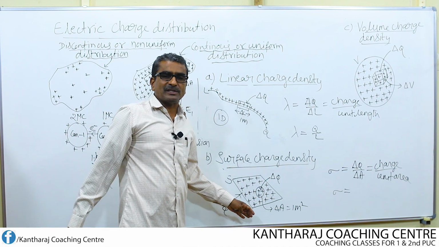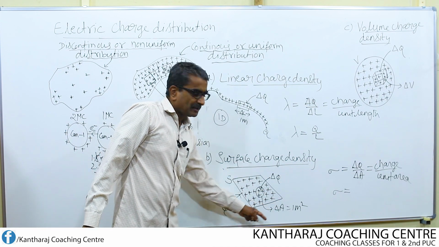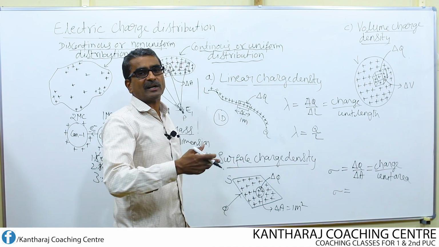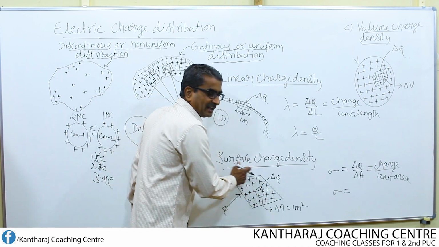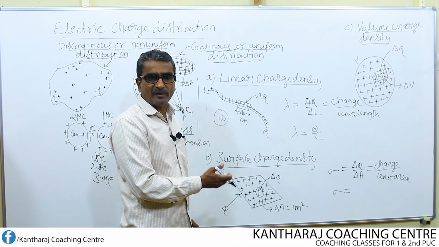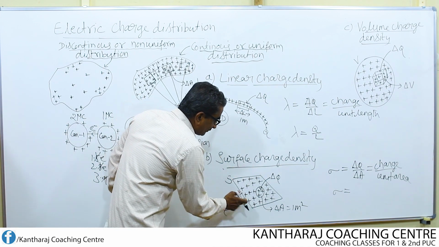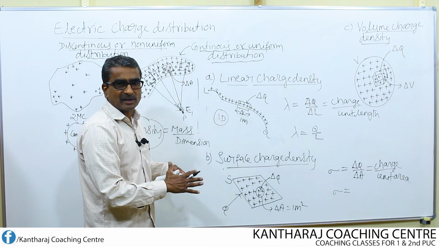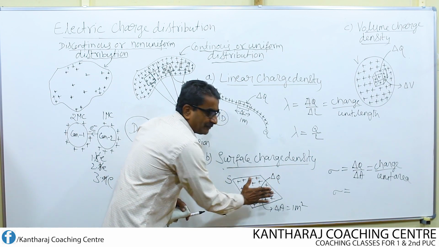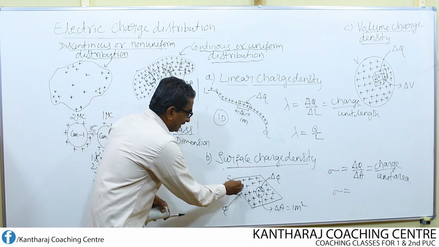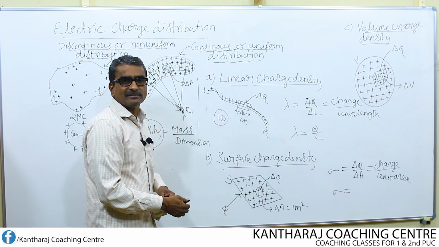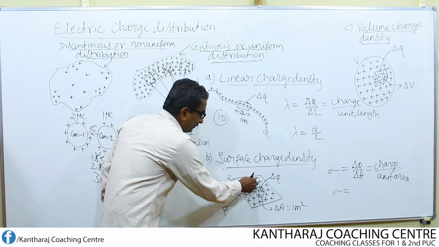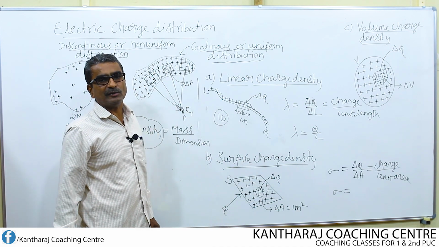There is no compulsion that we have to consider a perfectly shaped surface. We can even consider an irregular shaped surface, either regular or irregular. Here I have chosen a regular surface in the form of a square. If Q is the total charge which got distributed, once again if you give 10 microcoulomb of charge, it gets distributed throughout the surface, not at only one point. So 0.5 microcoulomb, 0.5 microcoulomb, or 1 microcoulomb, 1 microcoulomb, like that it gets distributed uniformly.